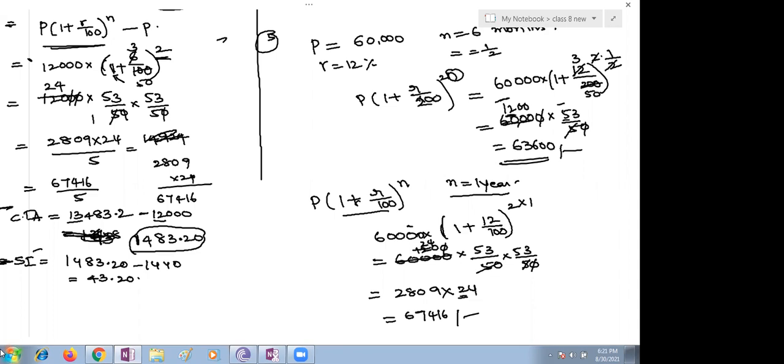Ma'am, we can also do it like, for the first one, the compound interest into 2. Yes, anything, children, calculation you have to do. No excuse. No one will help in the examination. Ma'am, that's 6 months and this is 1 year, so we can multiply into 2 and then also get the answer.